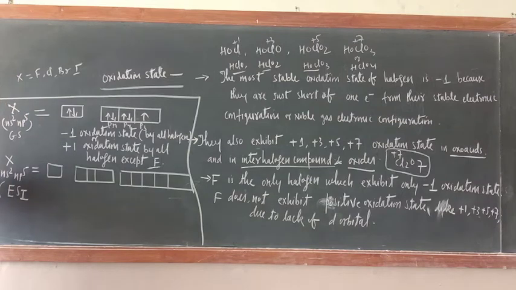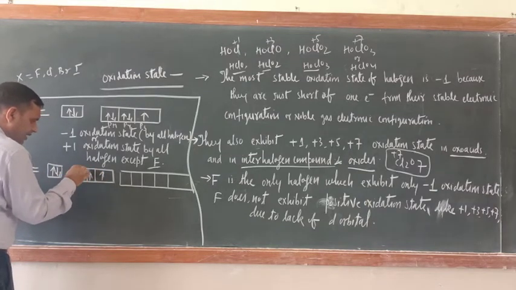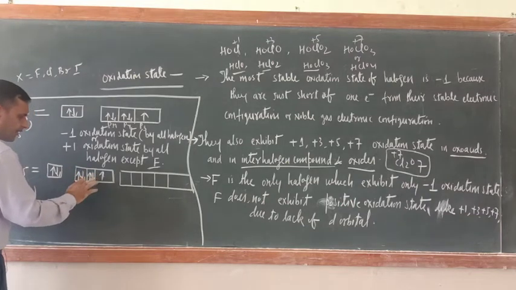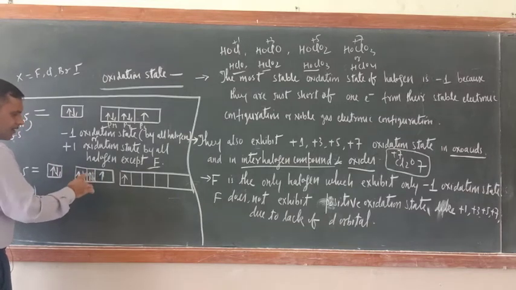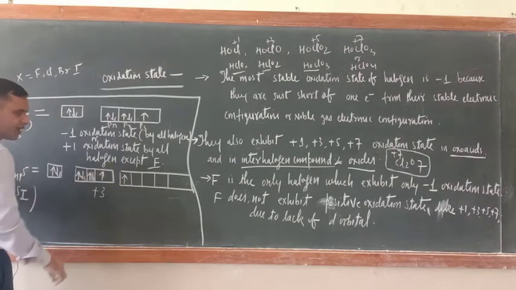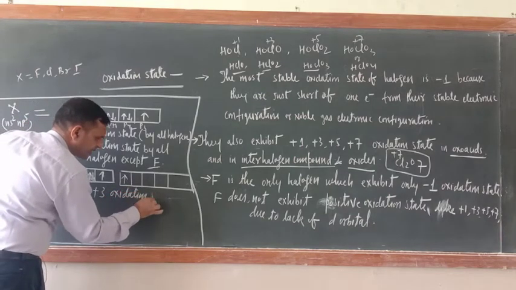Now just try to understand. Suppose from the ground state, I am bringing them to the excited state. So the excited state is this one. Now here there are 1, 2, 3, 4 and 5. This is the ground state. Now suppose excited state 1: one electron of this pz will go to here. Now how many unpaired electrons are there? 1, 2, 3, so 3 unpaired electrons. So +3 oxidation state.